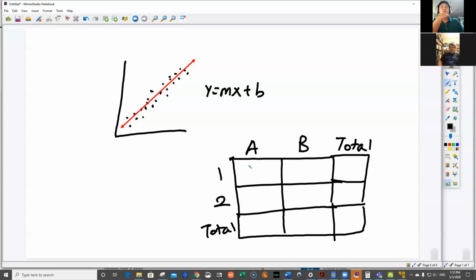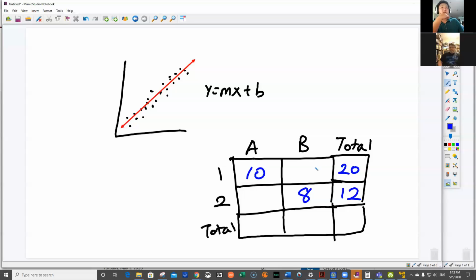So for this, if I said this was 10, this is 8, and there were 20 total here, 12 total here, you were supposed to be able to find the missing pieces.